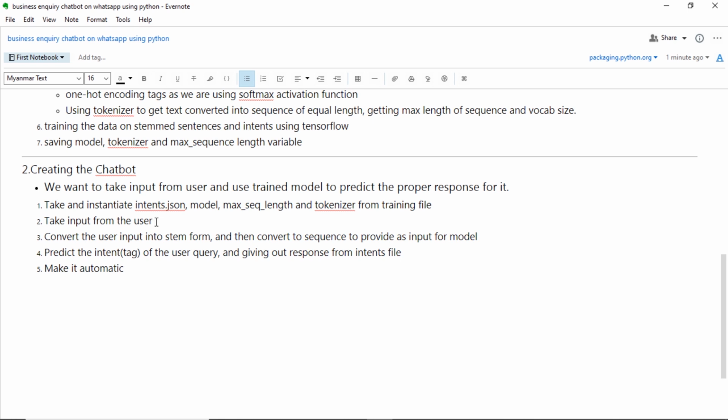We will instantiate the intents.json, model, maximum sequence length and tokenizer that are taken from the last training file. We will take input from the user. We will convert the input into its stem form, meaning the base words, and then we will convert the text into a sequence using the maximum sequence length we got from the last file, and it will be provided as input for our model. The model will predict the intent or the tag of the user query, and we will use a small piece of code to provide a response to the user, and we will find a way to make it all automatic. Let's jump to the console to see how it works.